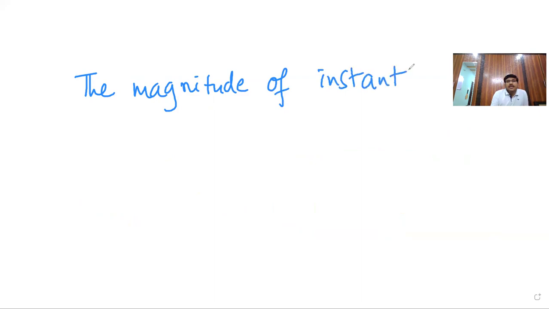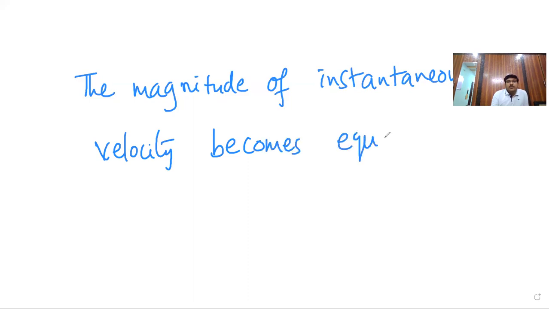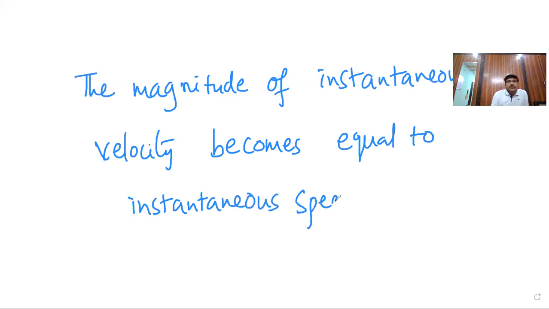Here I clearly write: the magnitude of instantaneous velocity becomes equal to instantaneous speed. Only the magnitude, be careful, magnitude.